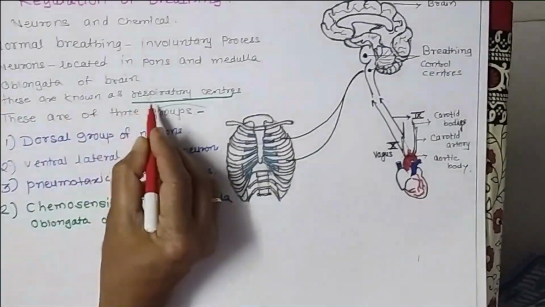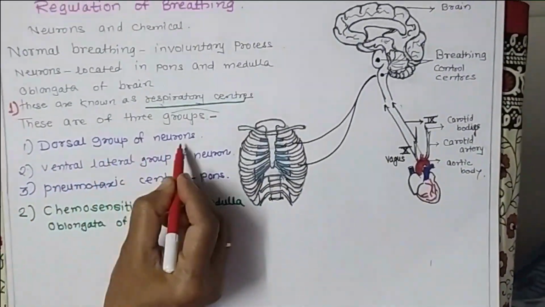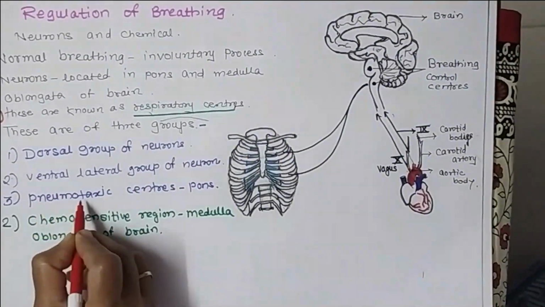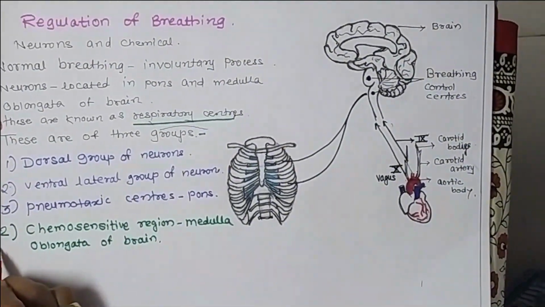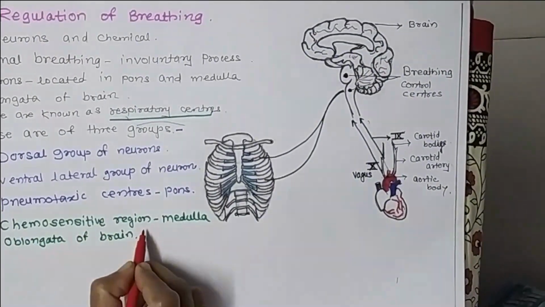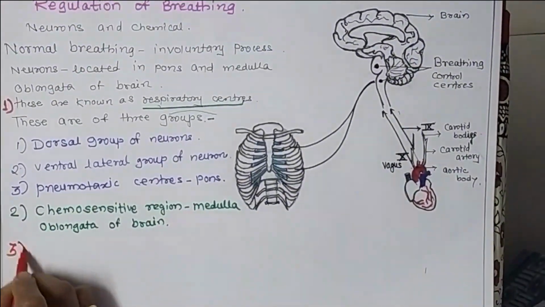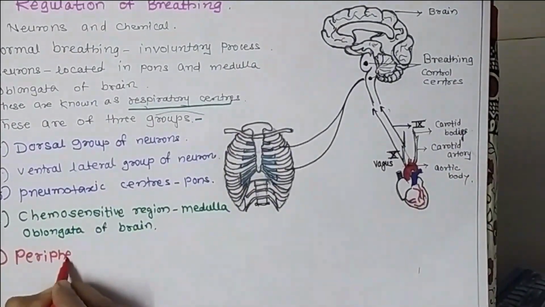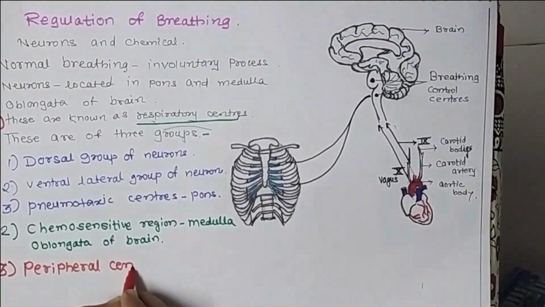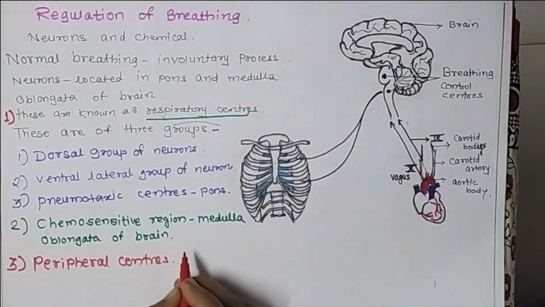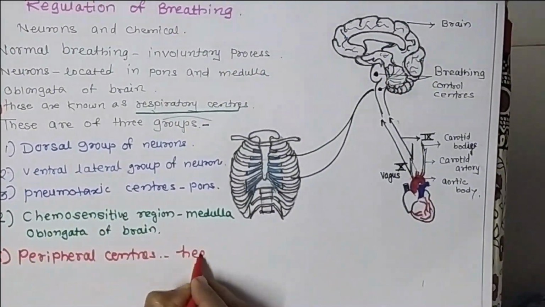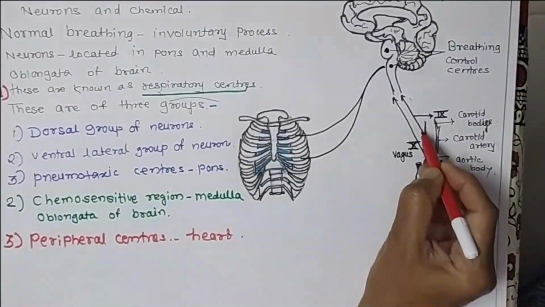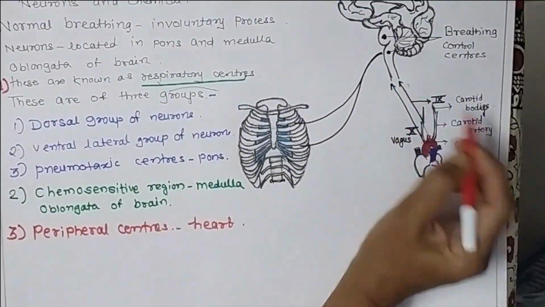Second, the respiratory centers include the dorsal group of neurons, the ventral lateral group of neurons, and the pneumotaxic centers. The second important part is the chemosensitive region, and the third important part is called the peripheral centers. The peripheral centers are located on the wall of the heart, in the carotid artery which carries blood to the brain.